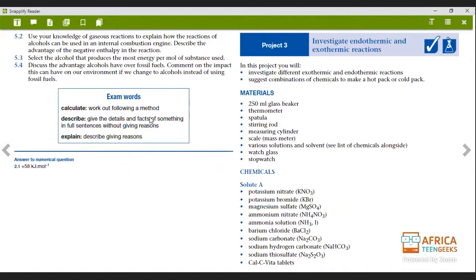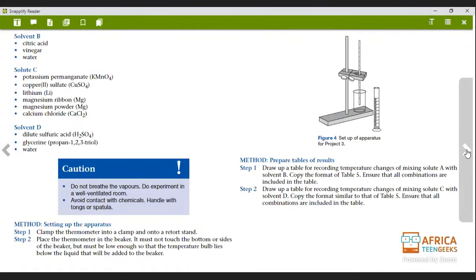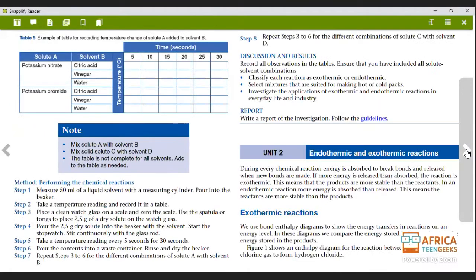Number 5 is quite long, but it's okay, because that's how we learn, by understanding questions and answering questions. So that's what it's all about. We're not going to do the experiments, obviously, because we do not have equipment and we do not have laboratories. But you guys can read through these experiments and just know them, for self knowledge. And tomorrow we're going to be starting with our endothermic and exothermic reactions.